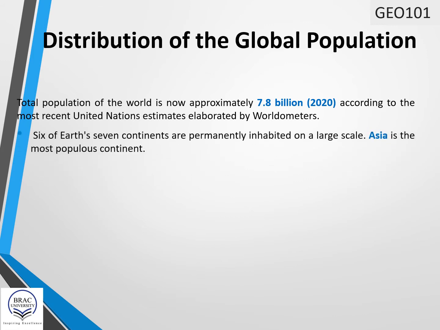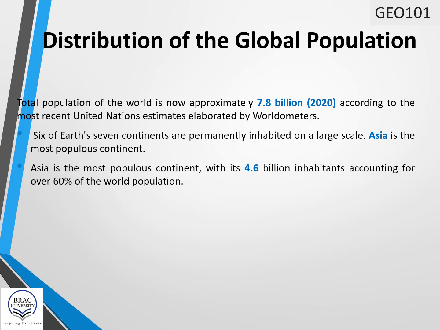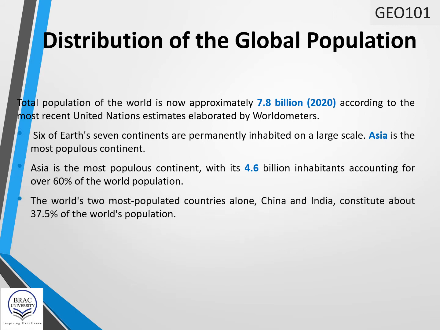There are 7 continents in the world, and 6 of them are permanently inhabited on a large scale. Asia is the most populous continent, with its 4.6 billion inhabitants accounting for over 60% of the world's population. The world's two most populated countries alone, China and India, constitute about 37.5% of the total world's population.